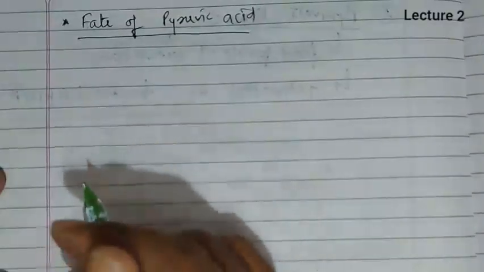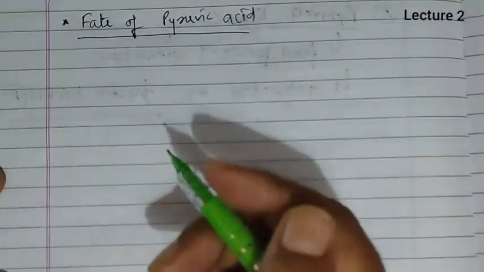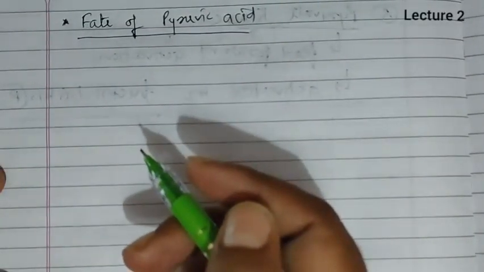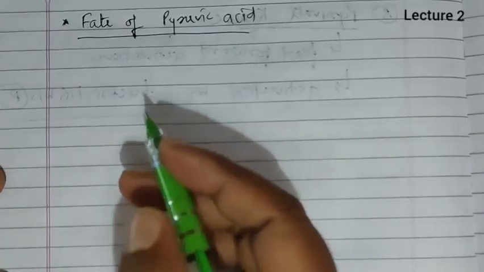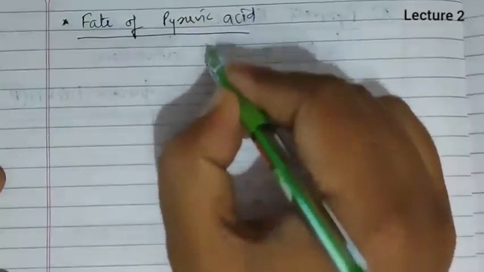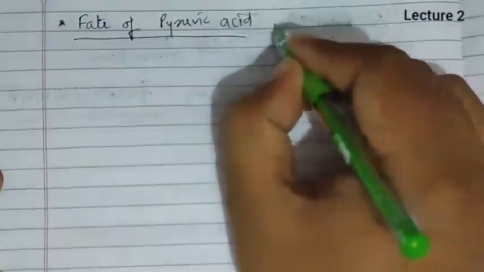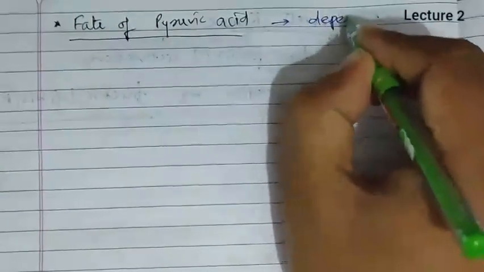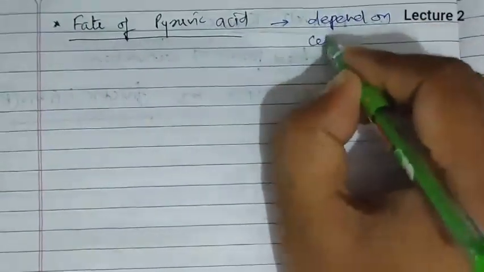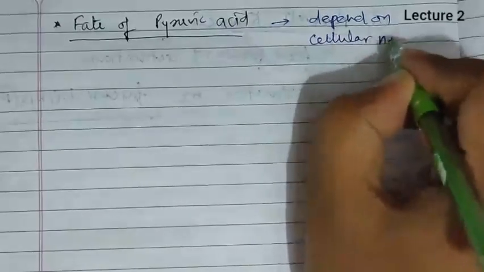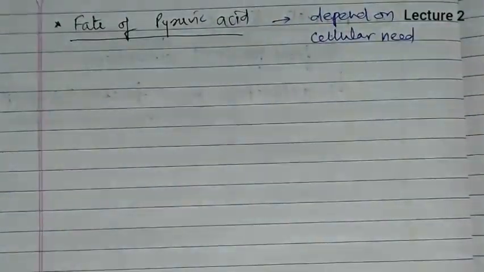Now after formation of two molecules of pyruvic acid, what will happen to this pyruvic acid, which is a key product of glycolysis? This fate of pyruvic acid depends on cellular need. Means whatever the need of the cell is, according to that this will occur.